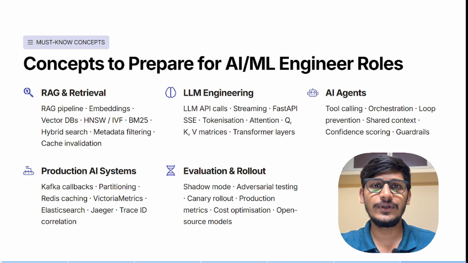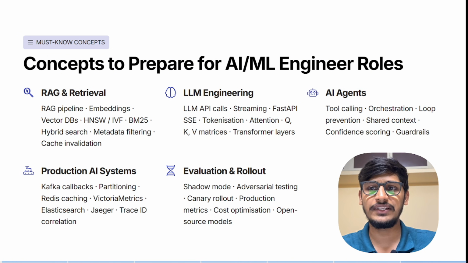Here comes the last but not least thing that we need to remember, the concepts we need to prepare for AML engineer roles: RAG and retrieval and RAG pipeline, LLM engineering, how an LLM works and how exactly it is trained to predict the next word, and AI agents, tool calling, orchestration and loop prevention, and production AI systems, Kafka callbacks and partitioning, Redis cache, evaluation and rollouts.